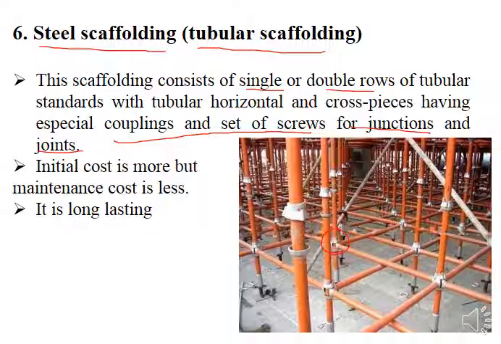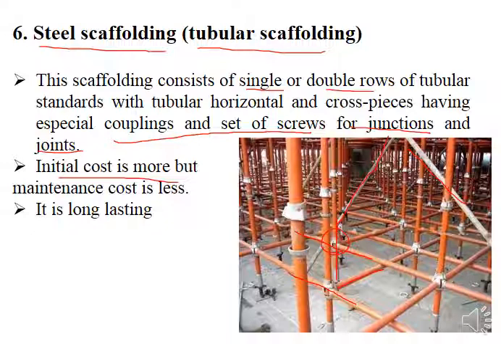This coupling system contains certain screws, and you can connect the ledgers with the standards, and also your bracings. These are the bracings inside that you can provide. Your putlogs and ledgers can be connected with the help of the screw systems.